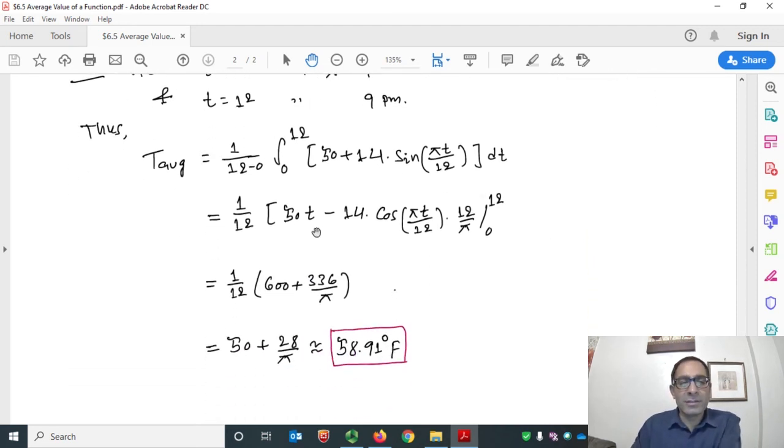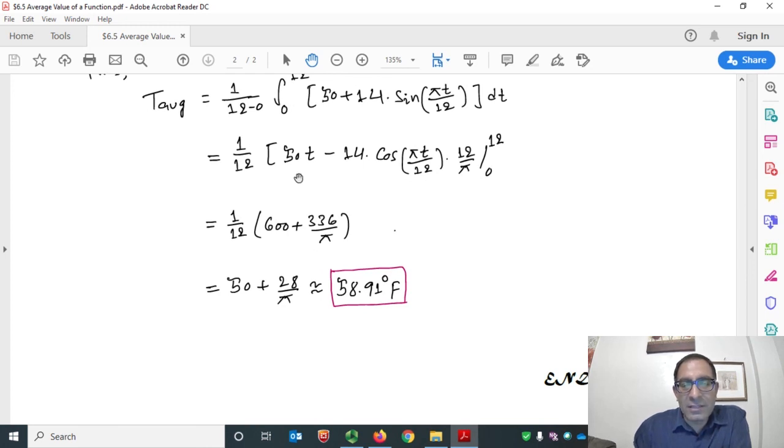Now let's integrate, with 1 over 12 in front. The integral of 50 is 50t. Then 14 as it is, with a minus coming from the integral of sine, which is negative cosine, so sine pi t over 12 becomes cosine pi t over 12. Then we need to manipulate this constant. We need to divide by pi over 12, which is the same as multiplying by 12 over pi, with limits from 0 to 12. Great.